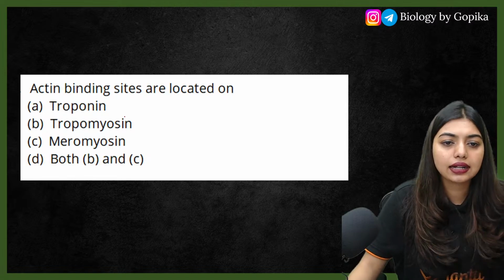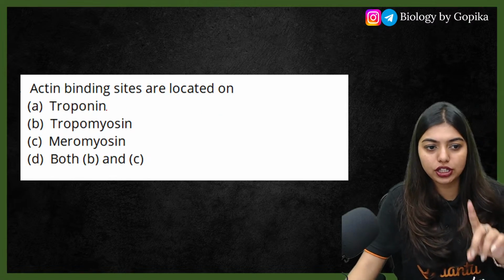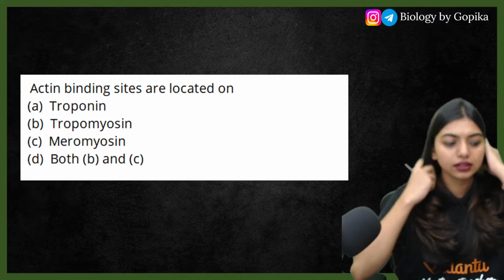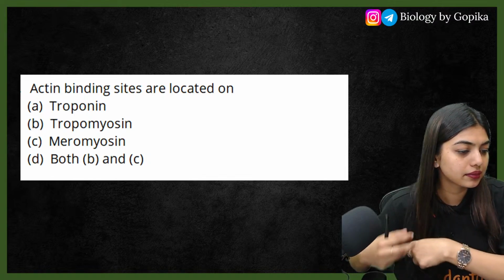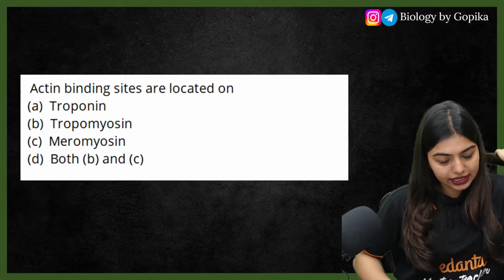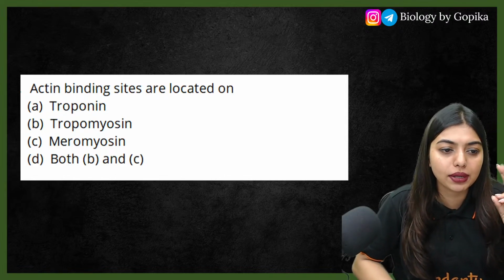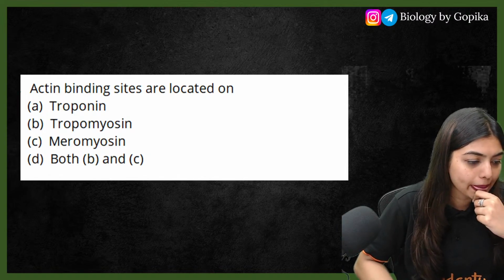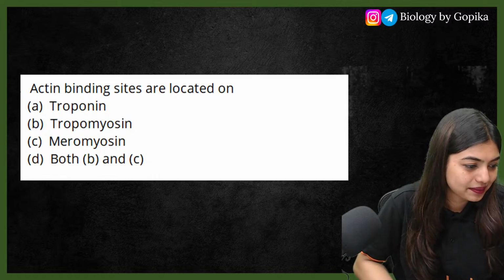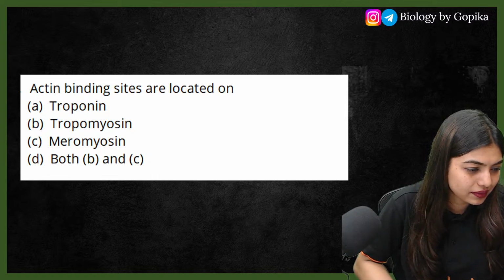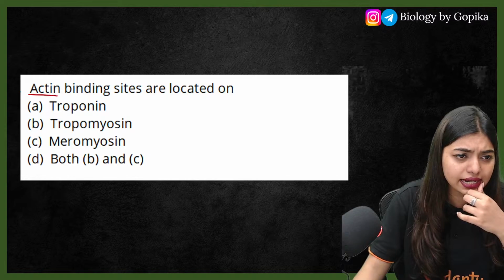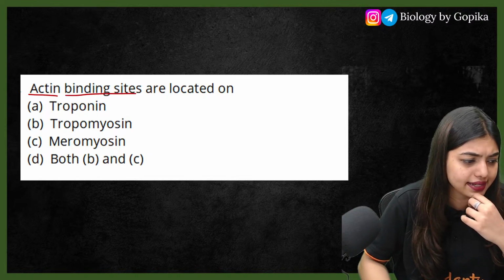Actin binding sites are located on troponin, tropomyosin, meromyosin, both B and C. Tell me the answer for this. Wait, think properly and answer. Actin binding site. I'm waiting for your answers, okay?